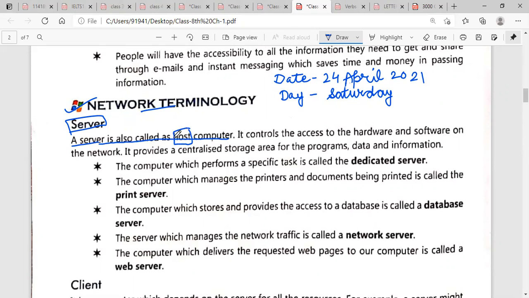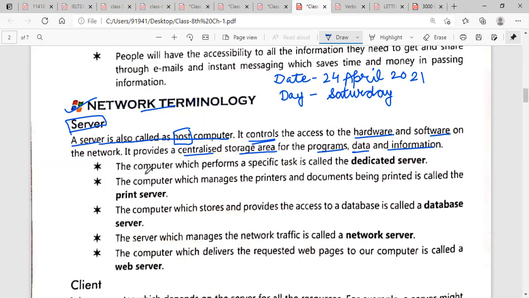Now, what is a host computer? A host is just like a server which is connected to the various computers. It controls the access to the hardware and software on the network. It controls the whole process of accessing the hardware and software. It provides a centralized storage area for the programs, and also a storage area where we can store program data and information.